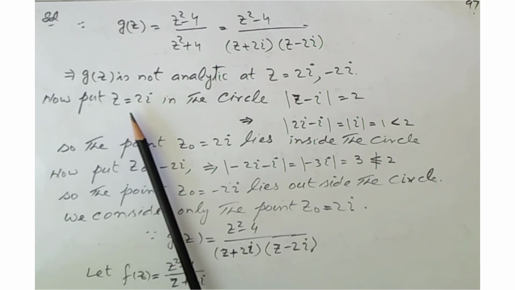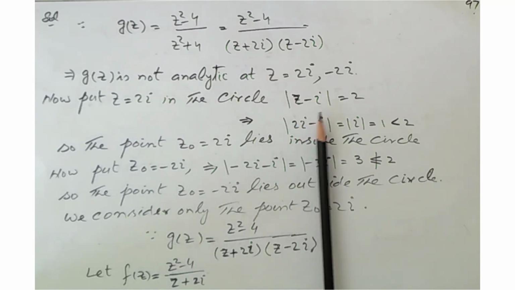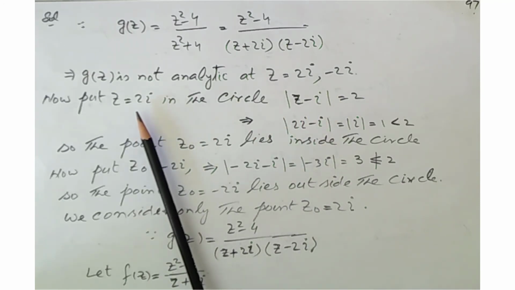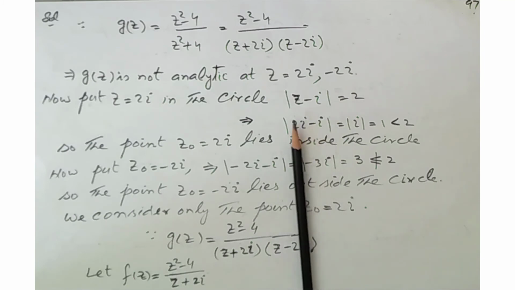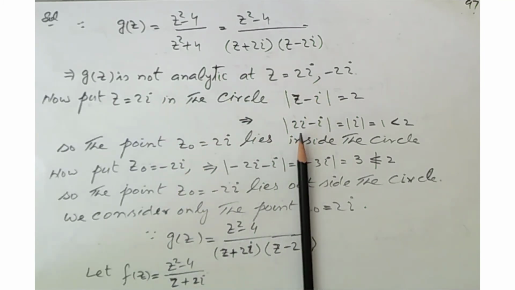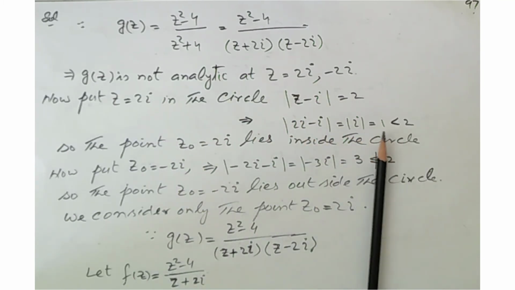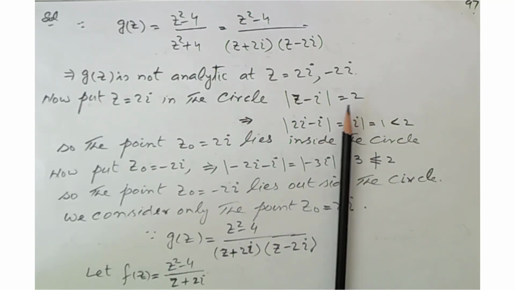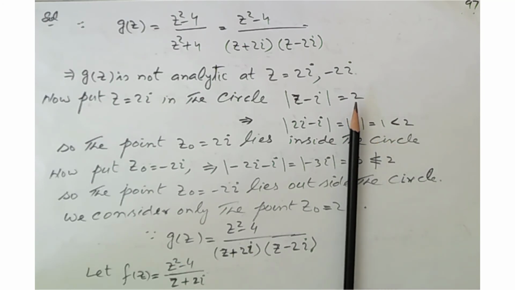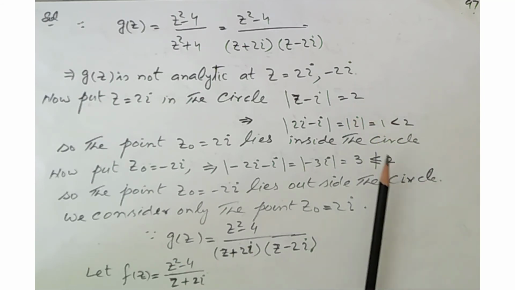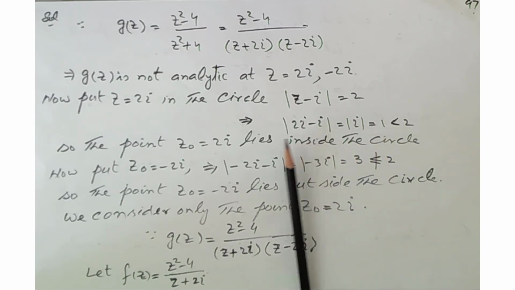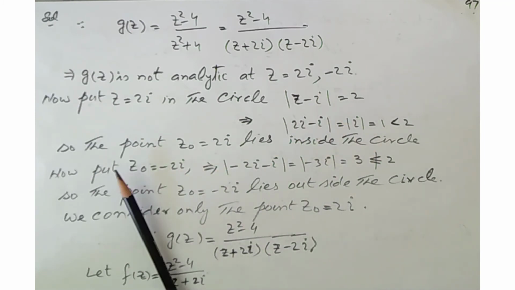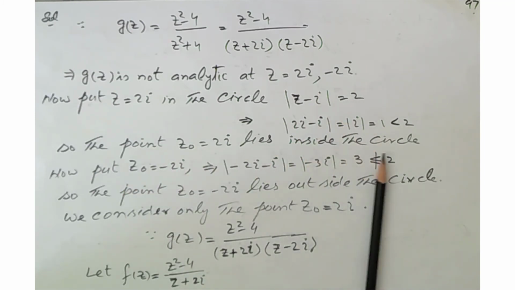Now first we put z equal to 2 iota in the circle. This is the equation of the circle, so we find whether this point lies inside the circle or not. Here we put the value z equal to 2 iota. This is iota, mod iota equal to 1, and this is less than 2. When this value is less than 2, we say this point z0 equal to 2 iota lies inside the circle.